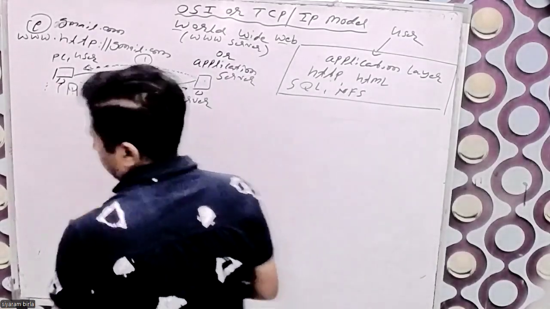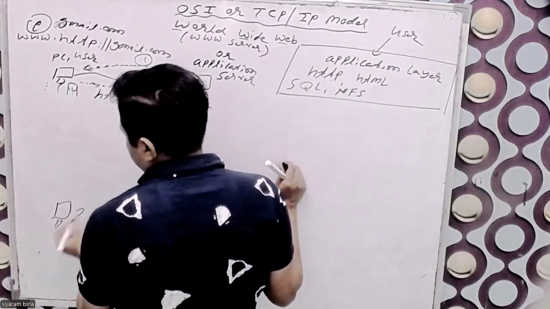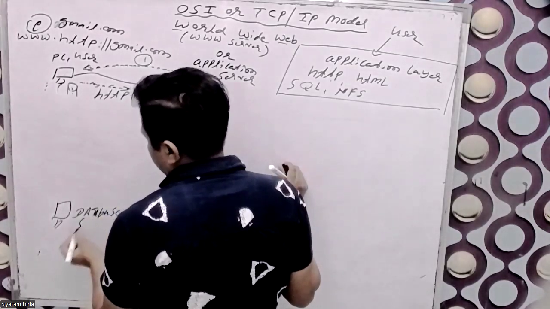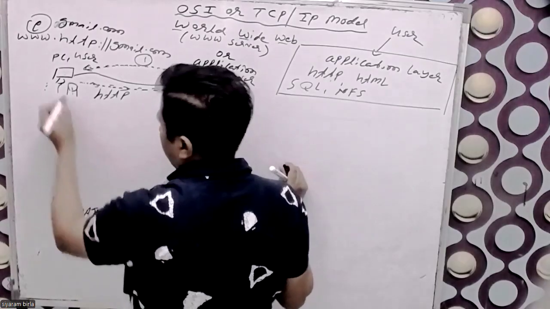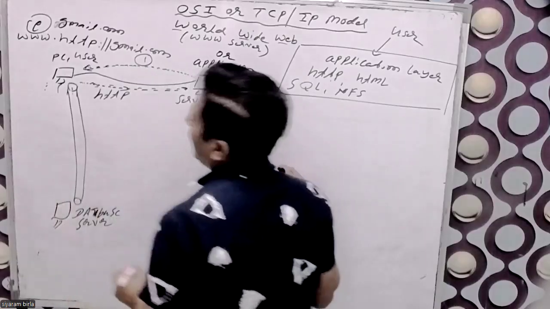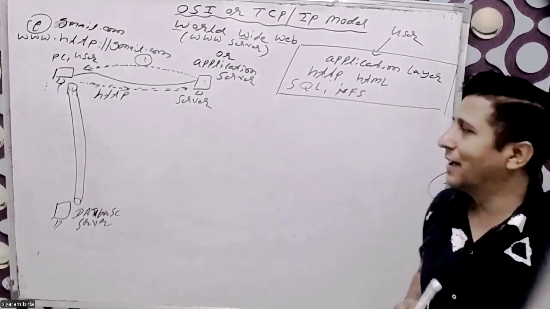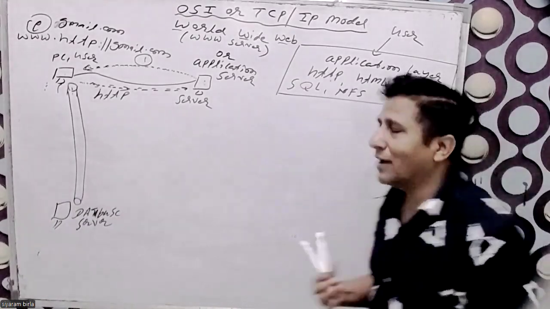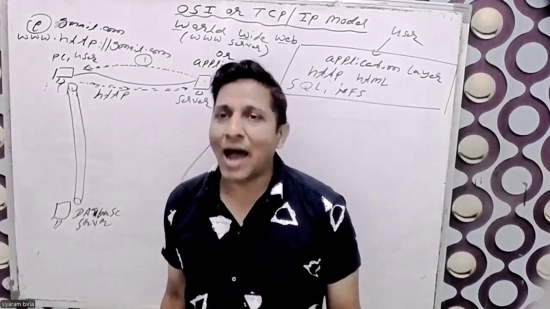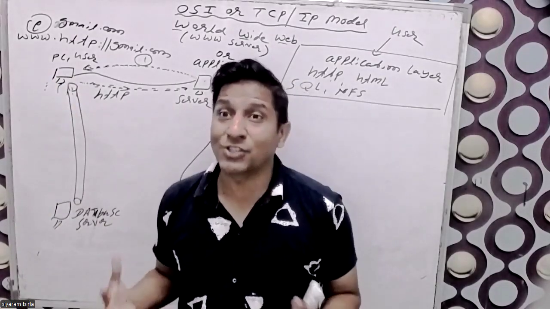Let me draw again. This is my database server. Before sending the data, my session will be created between PC1 and the database server. So a new layer comes into the picture before sending the data, and this layer is used for servicing.